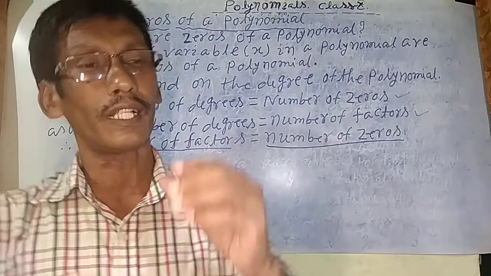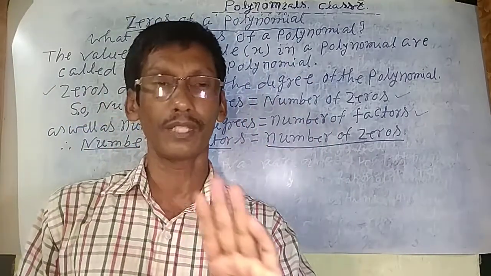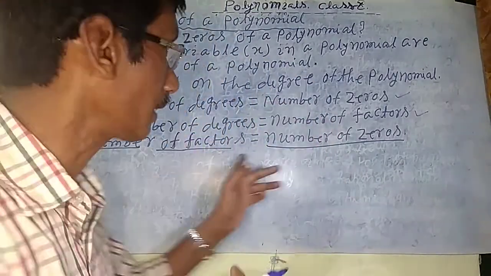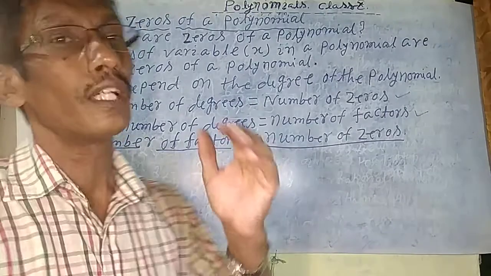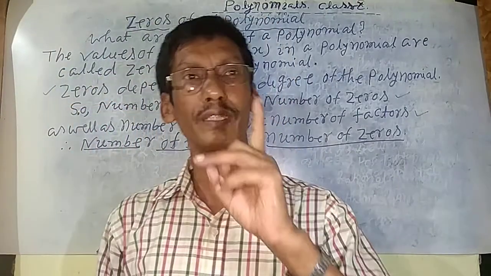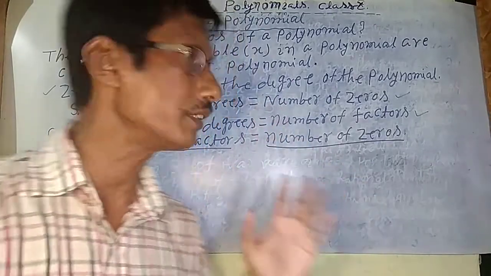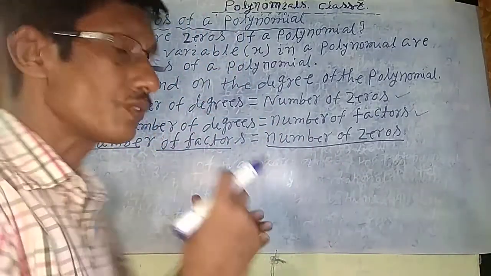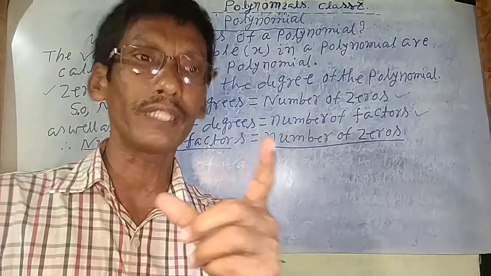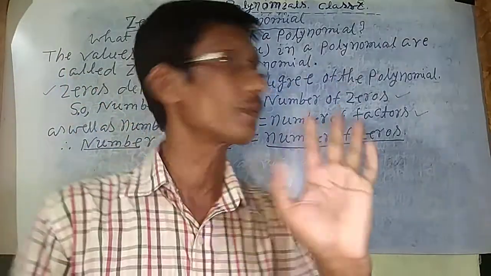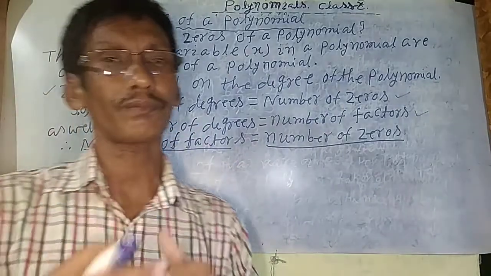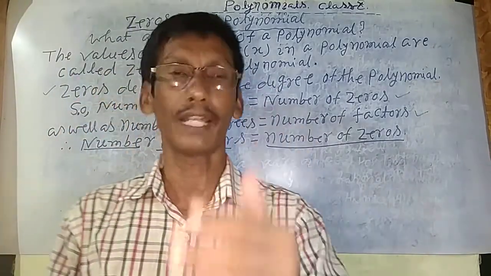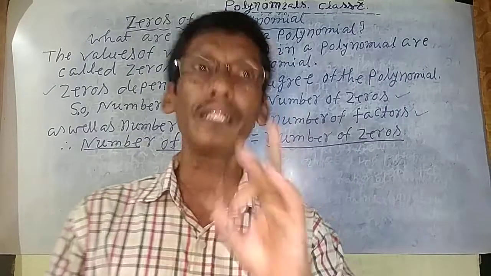That means the more degree a polynomial has, the more factors it will have, and the more zeros it will have. Did you understand the meaning of this? So a linear polynomial has one factor, so it has 1 zero. Okay, a quadratic polynomial has two factors, so how many zeros? 2 zeros. And a cubic polynomial has 3 factors and 3 zeros.